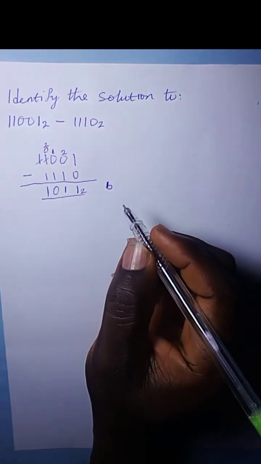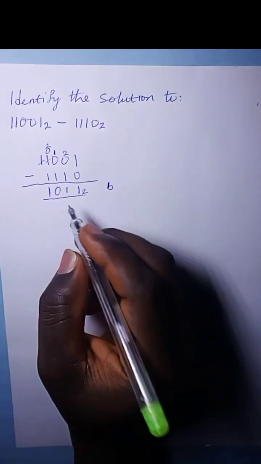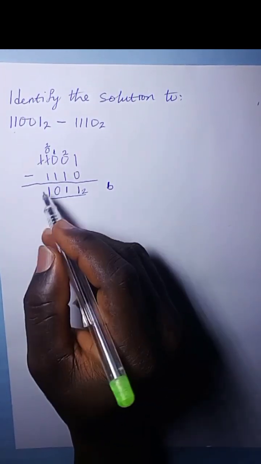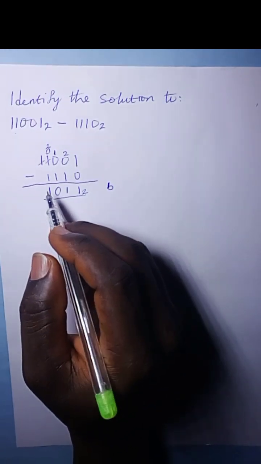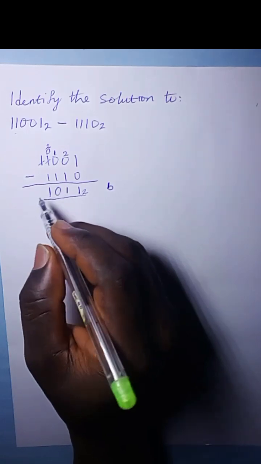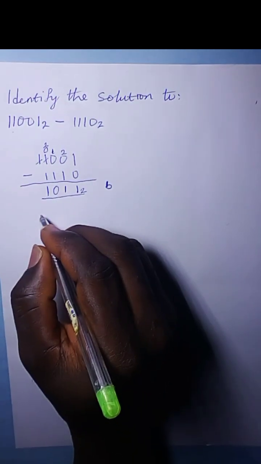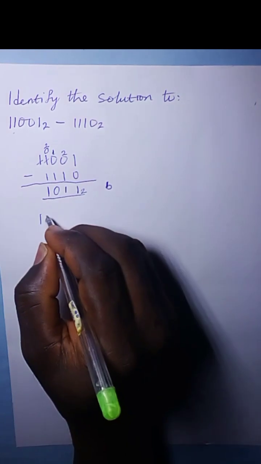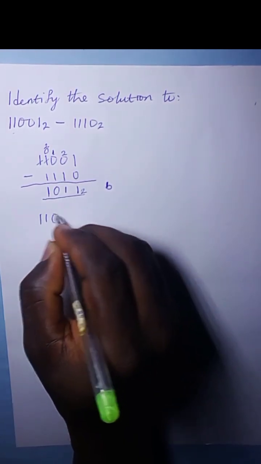The second way to do this is to convert these two numbers to decimal, that is to base 10. Okay, so starting with the first one, which is 11001 in base 2.